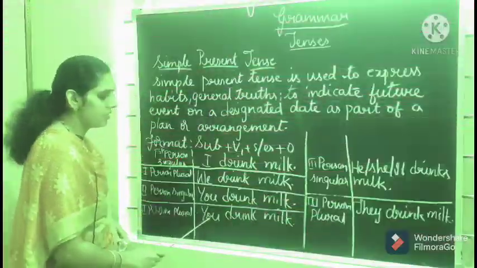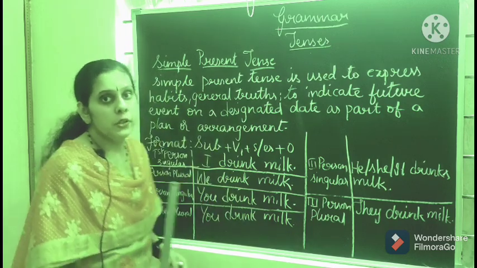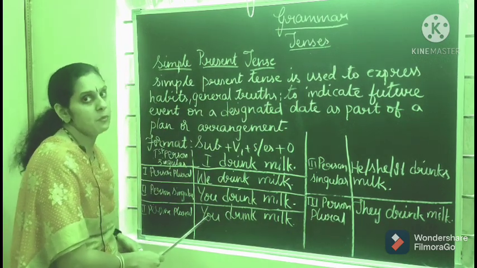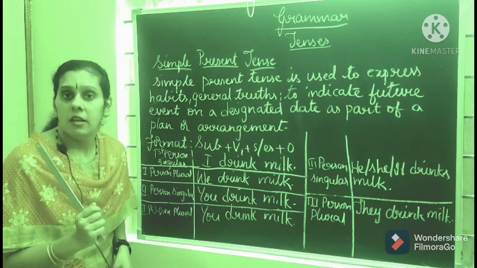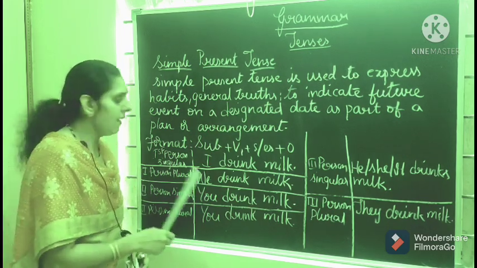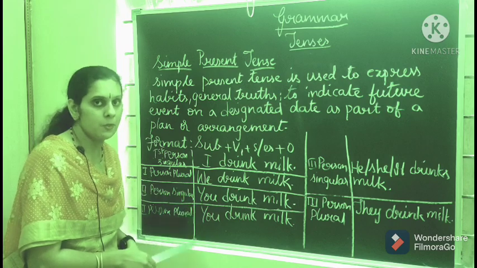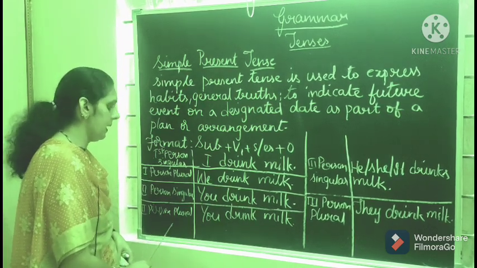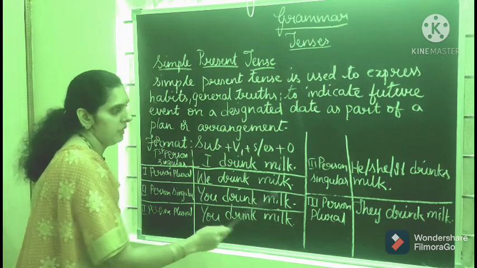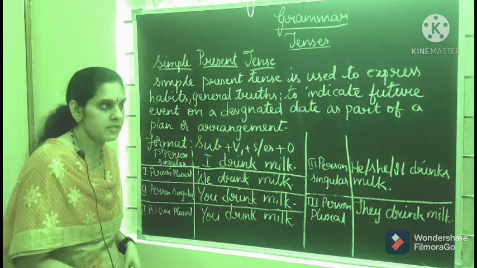And for the second person singular and plural, you will get "you". In English, you have the same "you" for both singular and plural. We use "you" for singular and we use "you" for plural also. So what you will get here is: you drink milk. For second person plural also you will get: you drink milk. So here you won't add s or es.